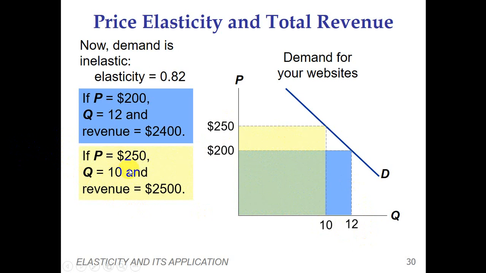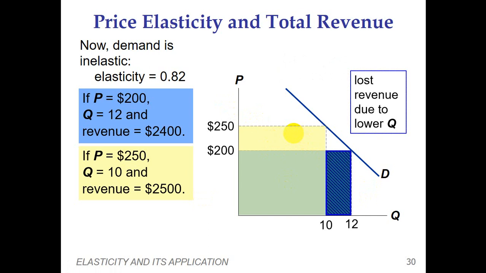When you multiply P by Q, the end result you get is $2,500 revenue. So here you can see that the yellow box, which shows the revenue gain due to the increase in prices, is greater than the blue box, which shows the output loss. It shows that an increase in prices leads to an increase in revenues, so it is beneficial for the seller.